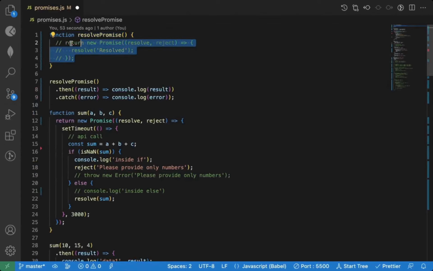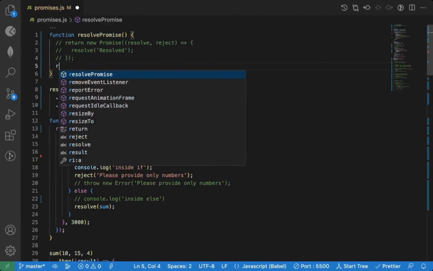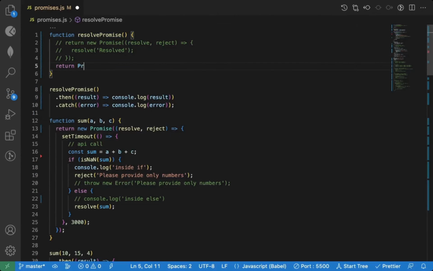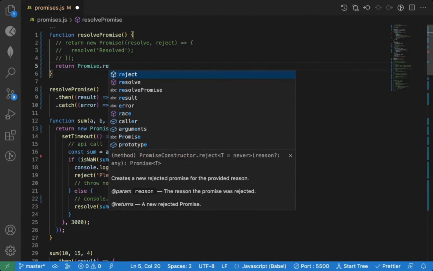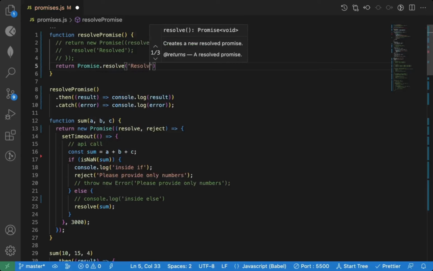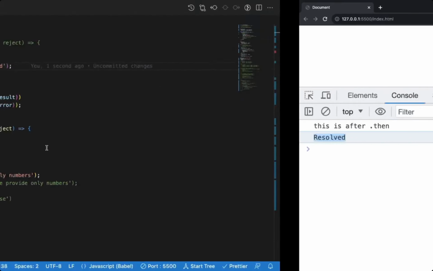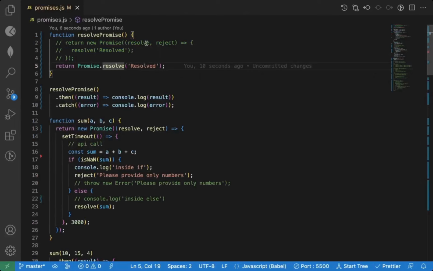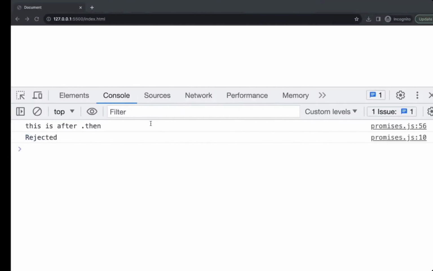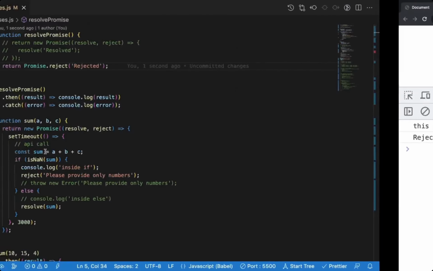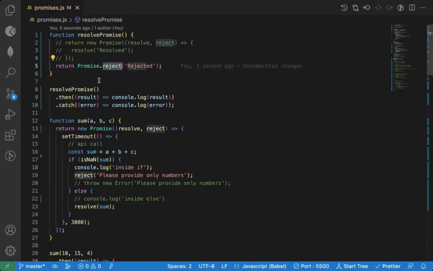So this is the old way. If you want to resolve it quickly, you return a promise. There is another way, like Promise.resolve, and you can just say resolve. Now you can see you immediately get this result. So this code and this code are exactly the same. You don't have to create a function that accepts resolve, reject. If you want to immediately resolve or reject, you can directly use Promise.resolve. And you can also use Promise.reject. So both work. So I can say rejected. You can see this rejected. So this is a shorter way of doing the same thing.